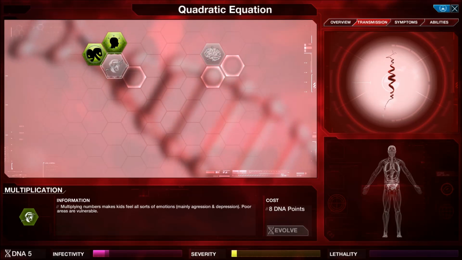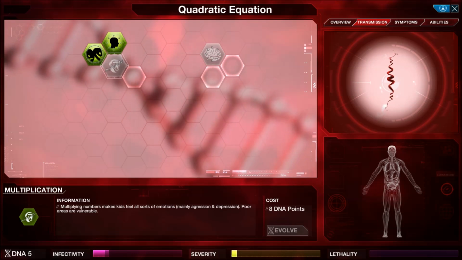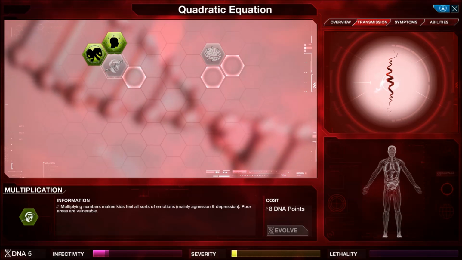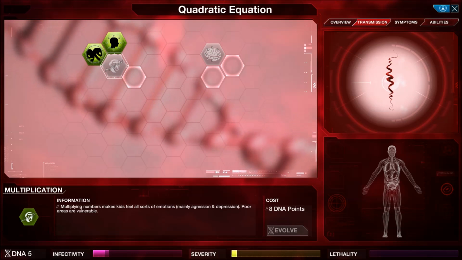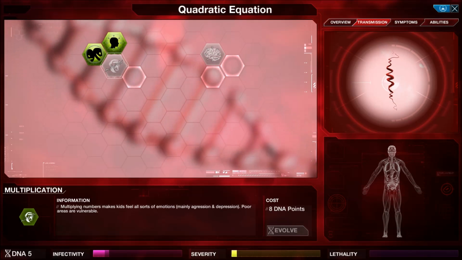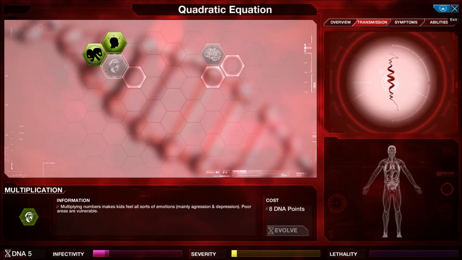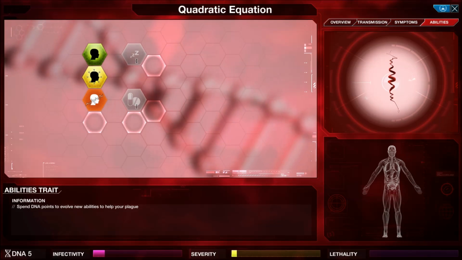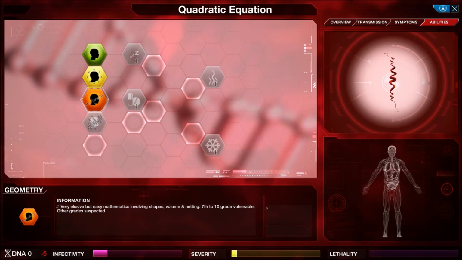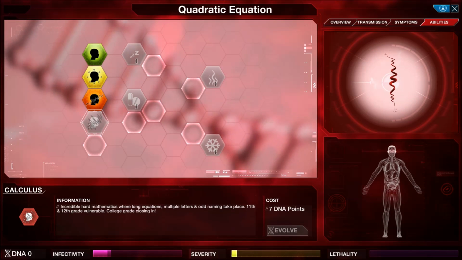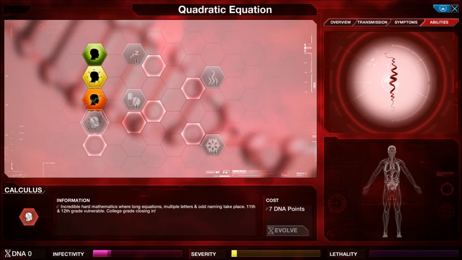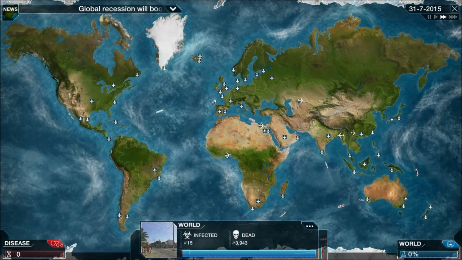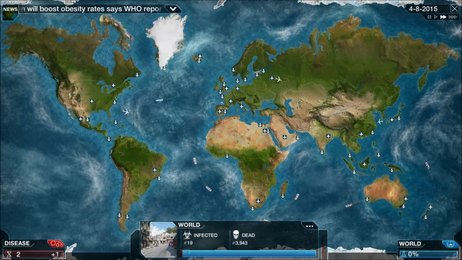Multiplication. Multiplying numbers makes kids feel all sorts of emotions, mainly aggression and depression. Poor areas are vulnerable. Well, not really. Poor areas are better with multiplication. Drug dealing and such. You know, the usual. Right, let's add geometry. Next we have calculus. Okay, now calculus is a bit tricky, I will admit. Geometry, not so much.